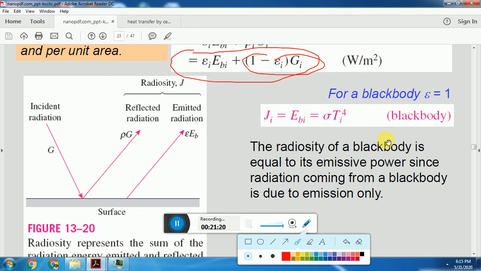A black body absorbs all radiation, so it does not reflect any radiation. Therefore, for a black body, radiosity is nothing but the emissive power of the black body, which is given by sigma T raised to 4.